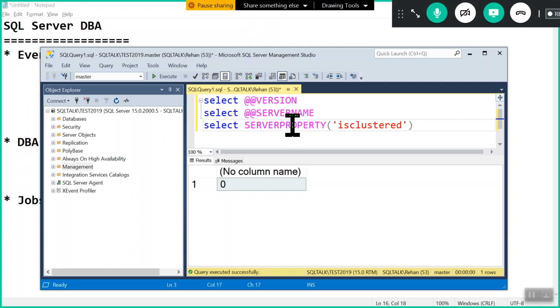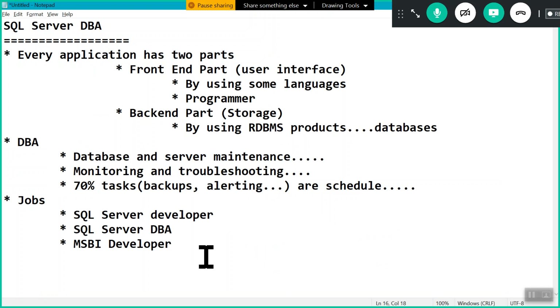We'll see this again in tomorrow's class. In the next session, we'll briefly see the major differences between log shipping, mirroring, and Always On. After that, we'll start our regular class, beginning with the basics of SQL Server.